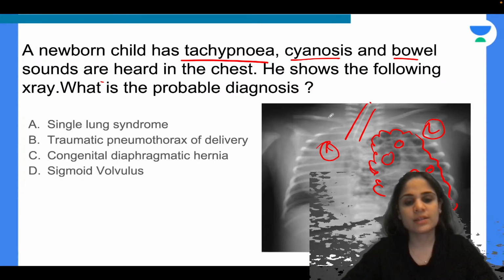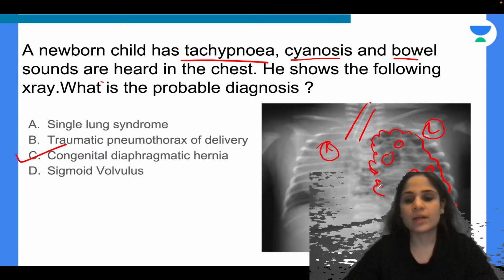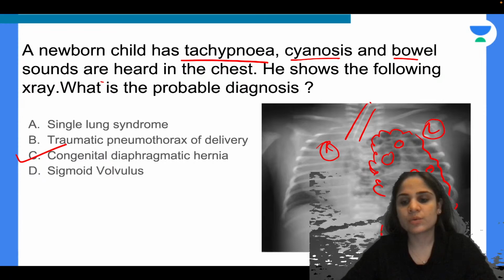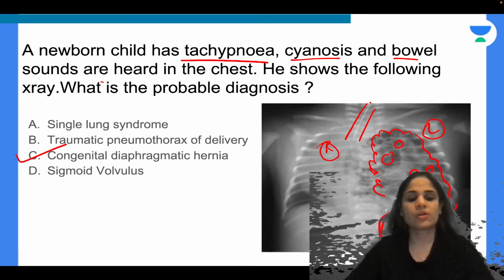Okay, so this is a classic case of congenital diaphragmatic hernia, but what I want you guys to tell me is, what is this air? What is this air? And is that normal or abnormal?